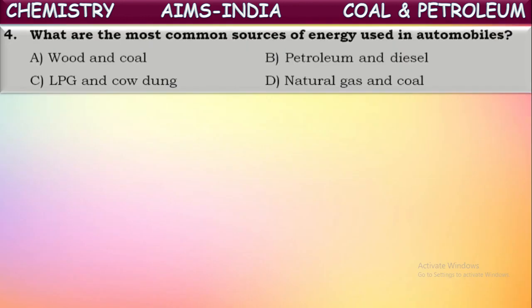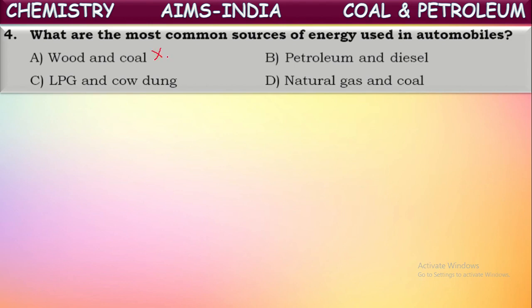Next question. What are the most common sources of energy used in automobiles? They're asking here the most common sources of energy. If you observe the options, all are common sources of energy only. But out of these, which are used in automobiles as fuels? See, can we use wood and coal as fuels in automobiles? No, we cannot. Of course, they are fuels only, but they cannot be used as fuels in automobiles, isn't it? So, this is not the correct answer.